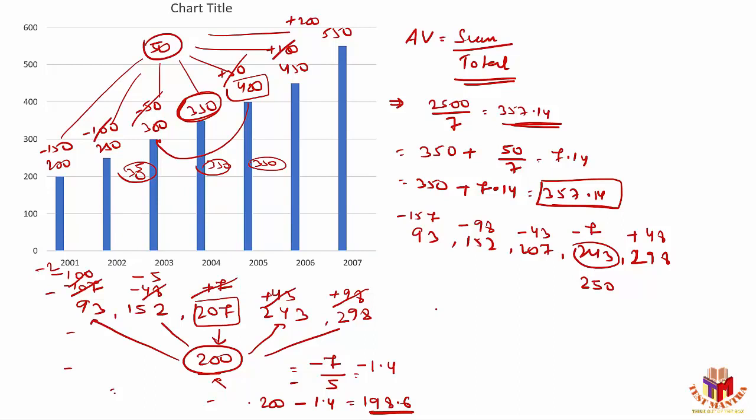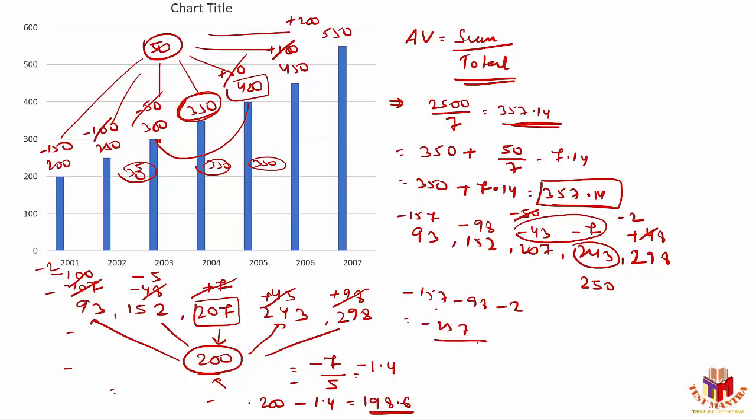That's an important part. So here, if we take these, suppose minus 43 minus 7 is minus 50. If we take this, it's minus 2. Minus 2 plus minus 98. So values are minus 157, minus 98, minus 2. That means even minus 257.